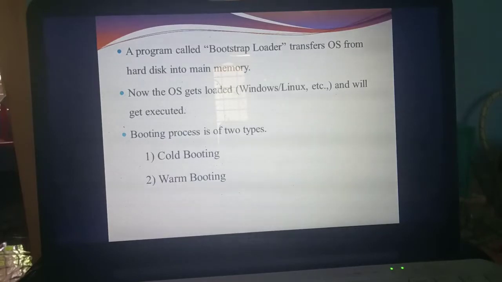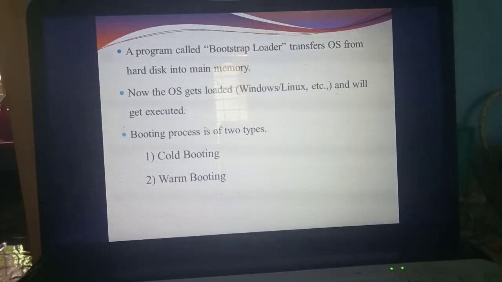Understand? After the booting, what process goes on? One program called Bootstrap Loader transfers the operating system information from the hard disk to main memory. After that, immediately the operating system will get loaded. What are the examples of operating system? Windows and Linux. Once the operating system is executed, you can see the contents on the screen.